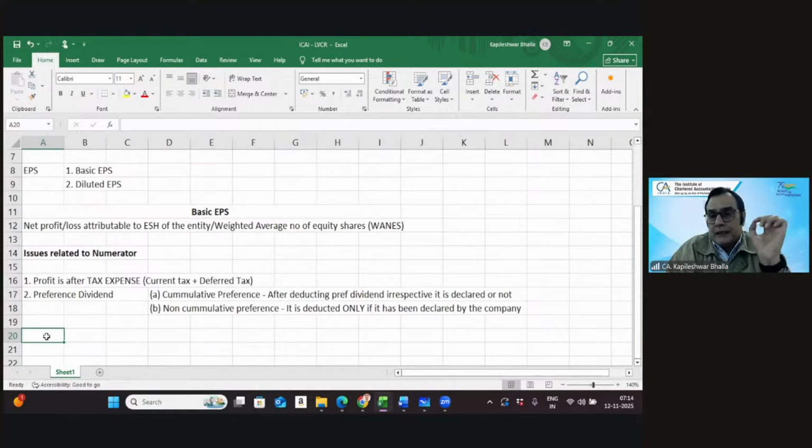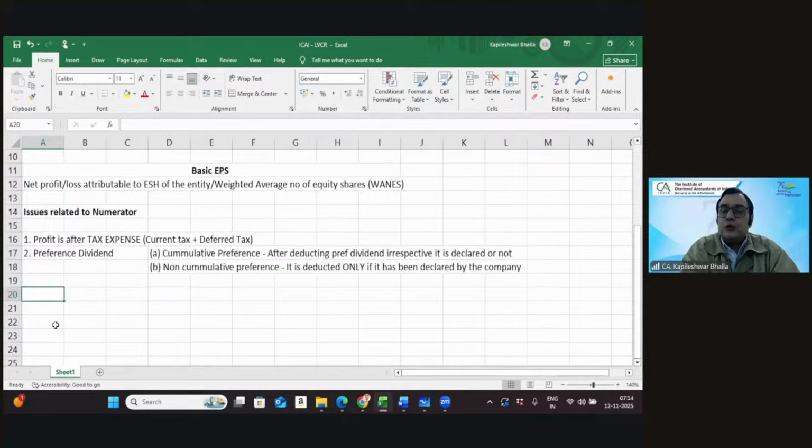Is it cumulative or is it non-cumulative in nature? If it is cumulative in nature, we will make a reduction irrespective of whether it has been declared or not. But if it is non-cumulative, it is going to be deducted only if the company declares the dividend. Super. So these are the two main issues which we confront as far as the numerator is concerned.